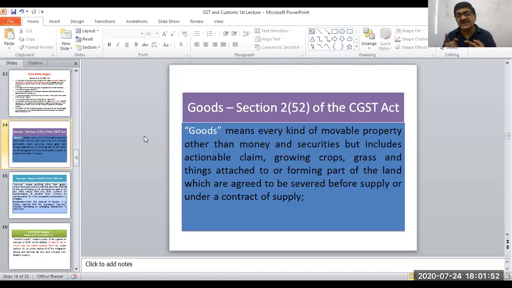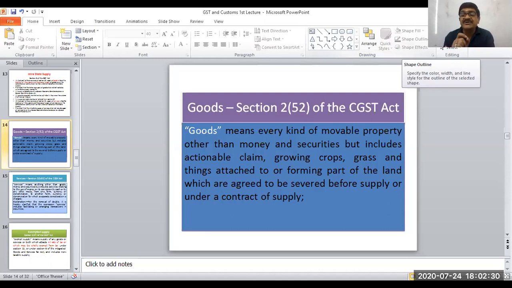Money is neither goods nor service. Securities are neither goods nor service. But activities in relation to these two will be covered under the category of service and will be chargeable. Now take the example of a share broker. If you buy shares worth rupees 1 lakh, the brokerage is only rupees 25. So do you pay GST on 25 or on that 1 lakh? On how much amount will GST be payable? 25 rupees only, because it is on the brokerage, right?